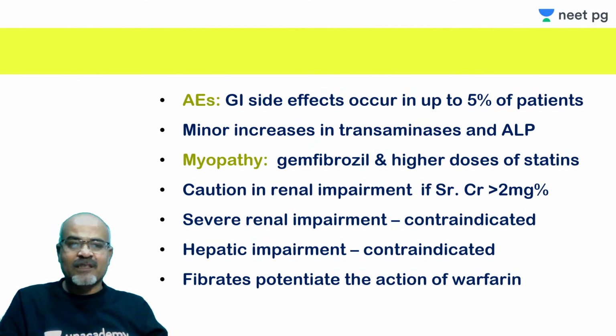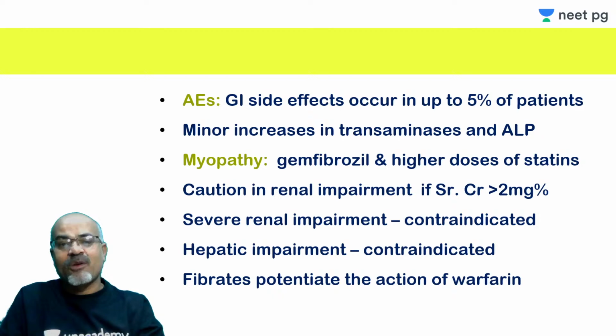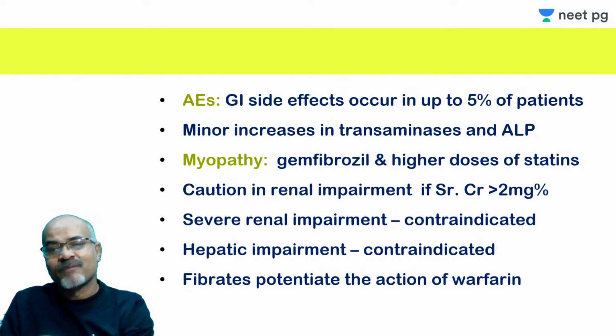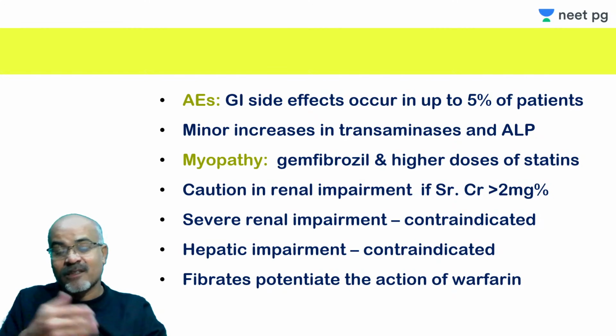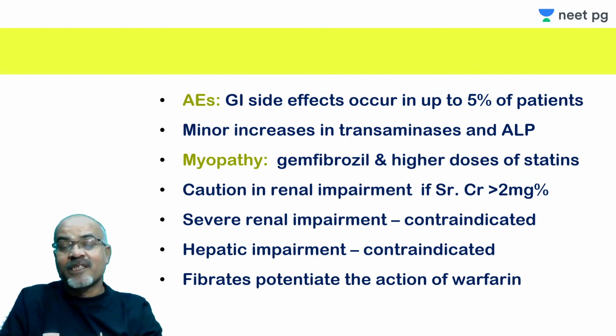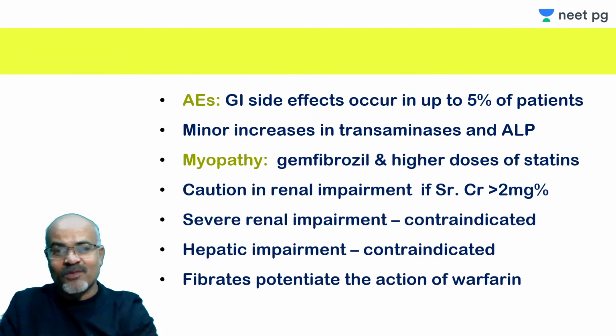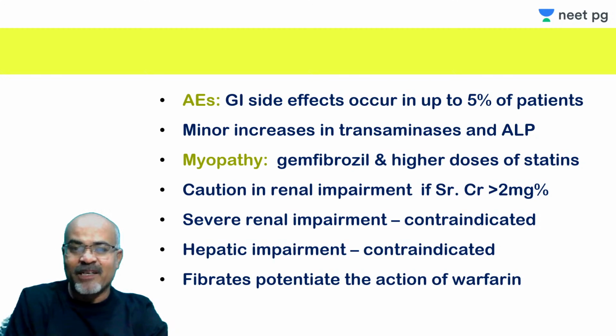If you see, after statins, these are the most commonly prescribed drugs, but side effects occur, especially GI side effects in 5% of the patients, and they can also increase transaminases and alkaline phosphatase. A minor increase may be there, but in case there is severe toxicity, then you will see an increase in these enzymes, as well as a decrease in albumin, as well as a significant decrease in LDL and triglyceride, so that you can find out by LFT and all that.